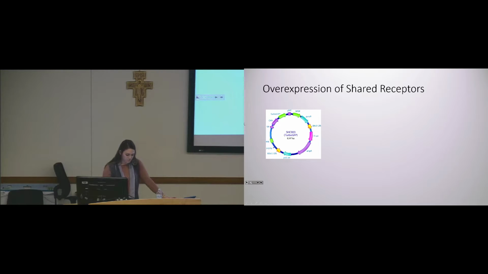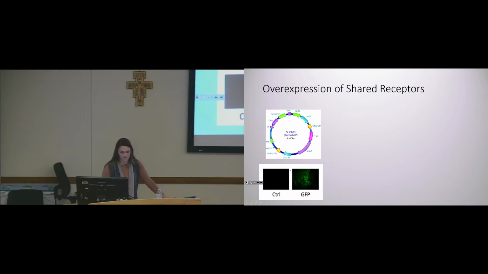So when you transduce, you treat the cells with this virus. The virus has a plasmid containing your gene of interest. So for this one, our gene of interest was GFP. So if the cells were successfully transduced, we should see green fluorescent protein, so it fluoresces under microscopy. And you can see in this picture that the green cells indicate that, yes, the virus did get into these cells.